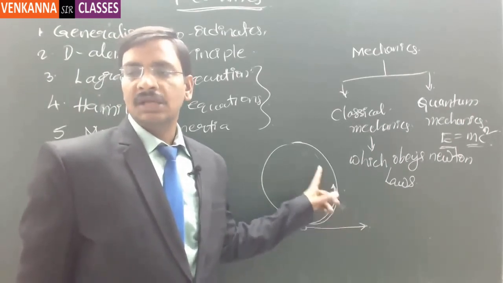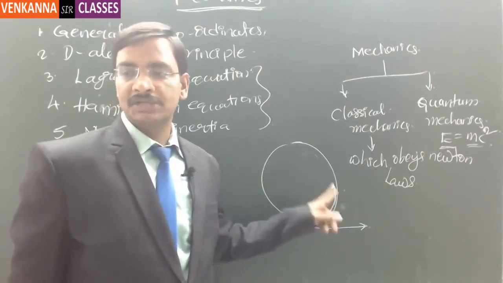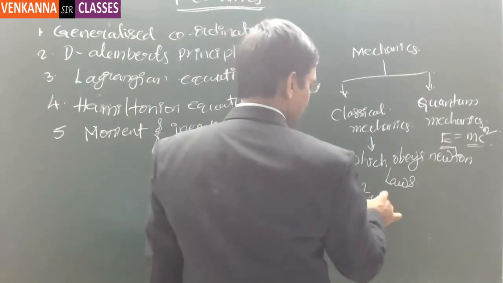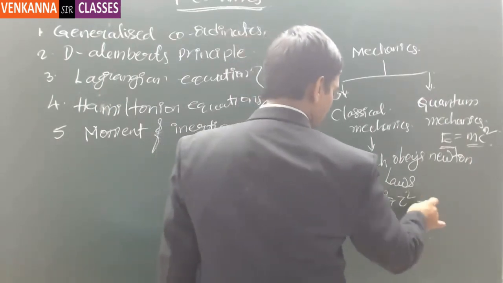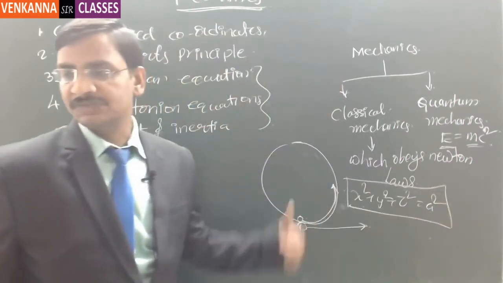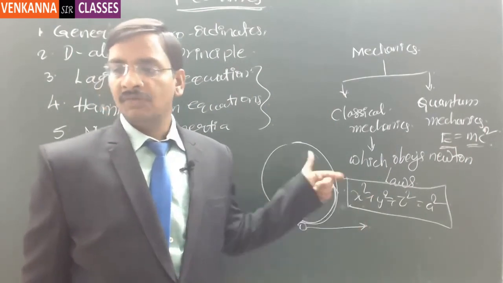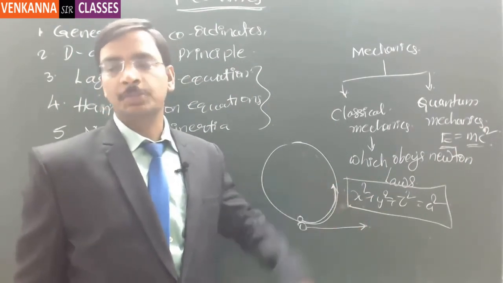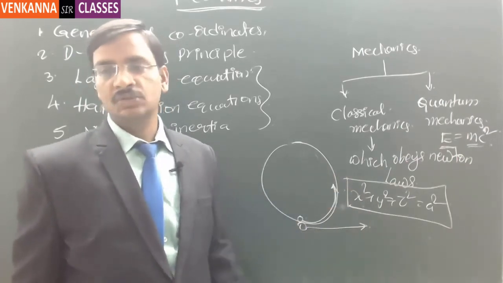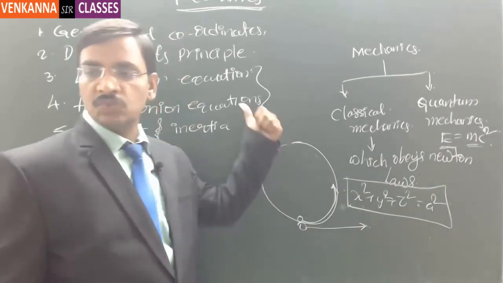Like this, if there are some constraints coming into picture, that is, the ball is subjected to move only along the spherical direction, that means x square plus y square plus z square is equal to a square. So this will constrain the ball to move in a specific direction. When these kinds of constraints come into picture, Newton's laws become a little bit difficult to solve, right? So there is a new methodology of bringing in the same equations whatever we derived with the help of Newton's laws.